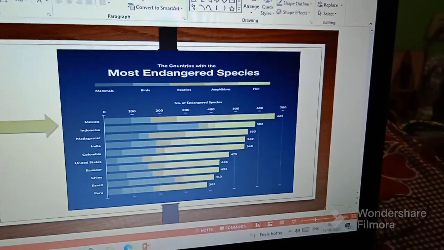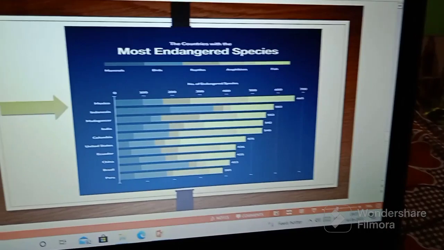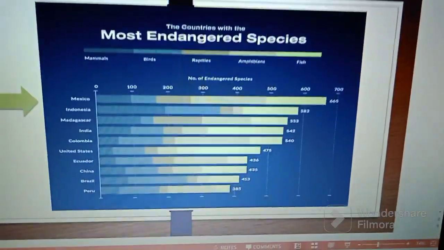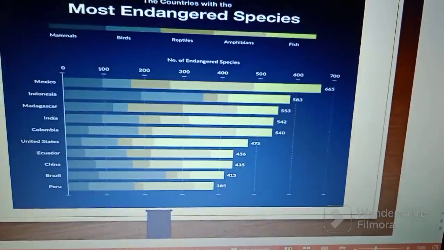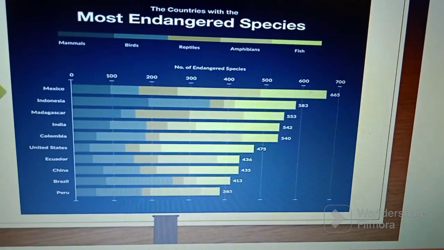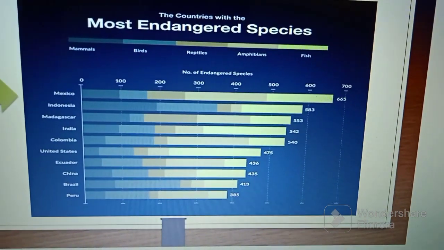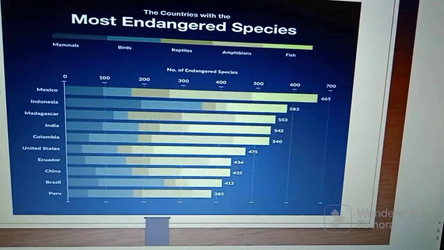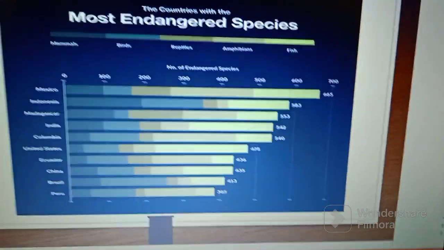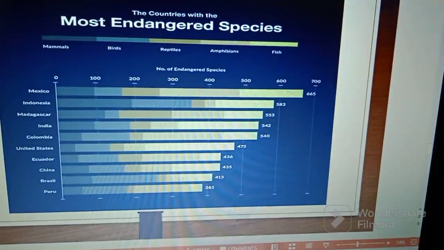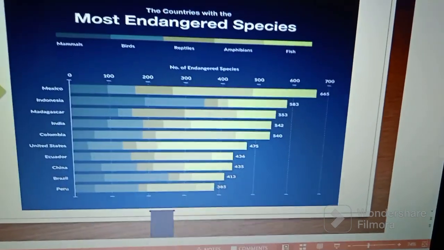Now I am going to show you the most endangered species by a chart. You can see this carefully so you can understand how the species are endangered and how much they are endangered day by day. The continent with the most endangered species chart it is.